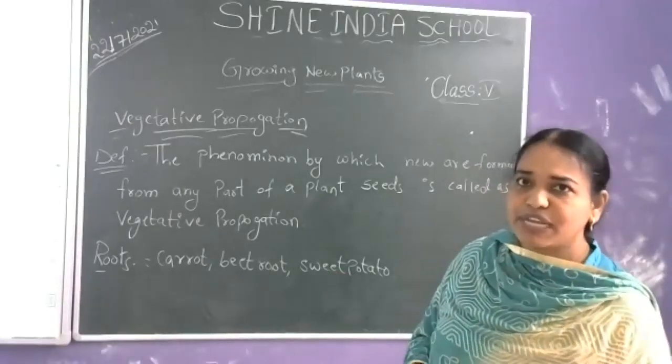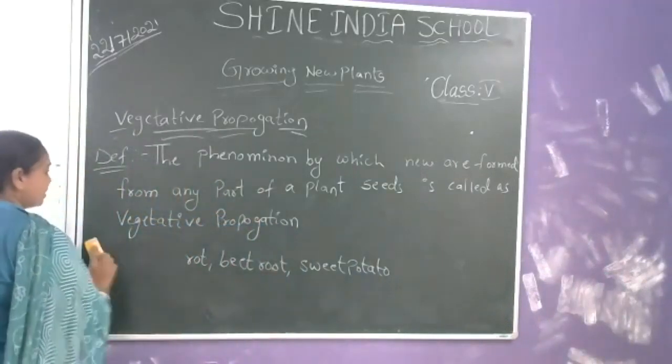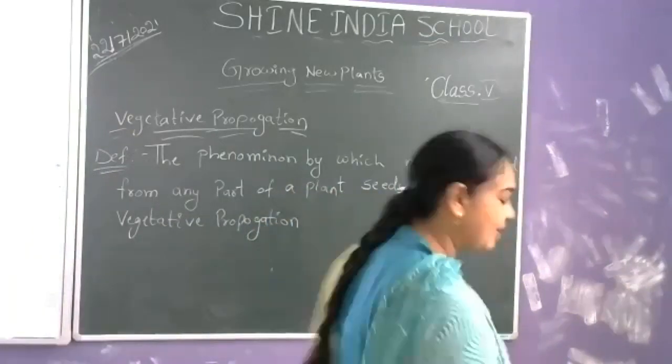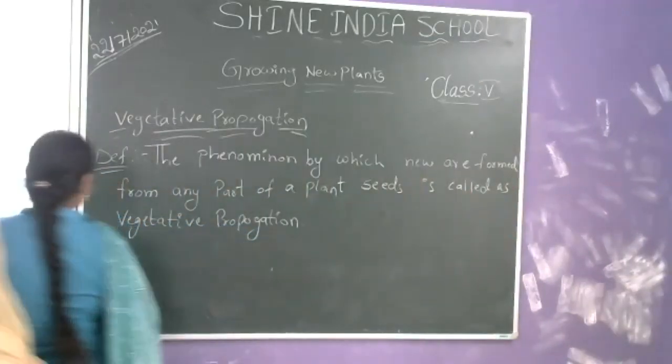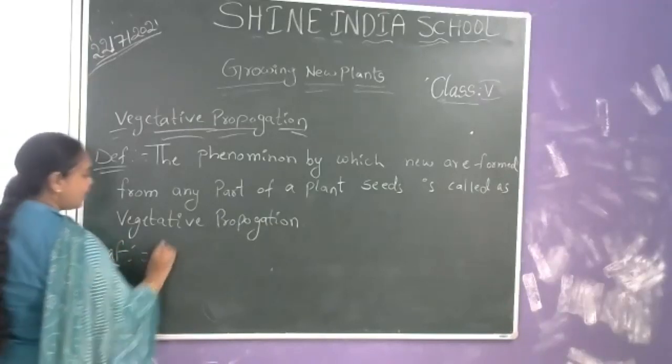And when it comes to leaves, how does a new plant come from the leaves? How does a new plant arise from the leaves? The best example is bryophyllum.